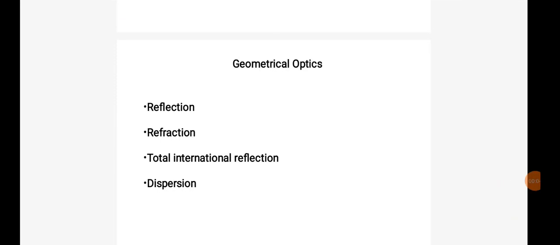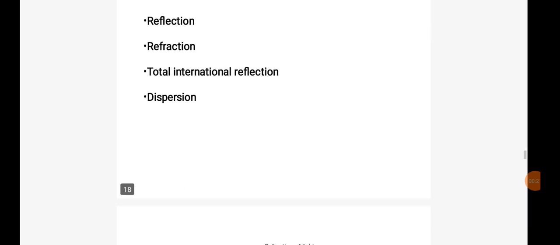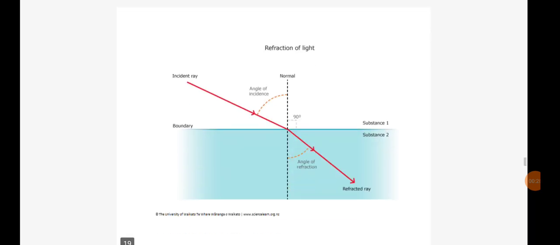Good morning, girls. Today I'll be discussing some important properties of light, which is reflection, refraction, total internal reflection, and dispersion. Of course, there are so many other properties of light, but still, we're just going to restrict all our discussion according to your syllabus. So the first important topic is refraction.